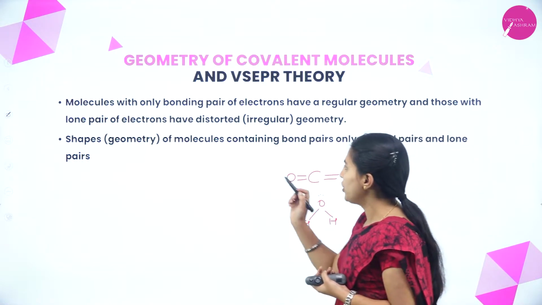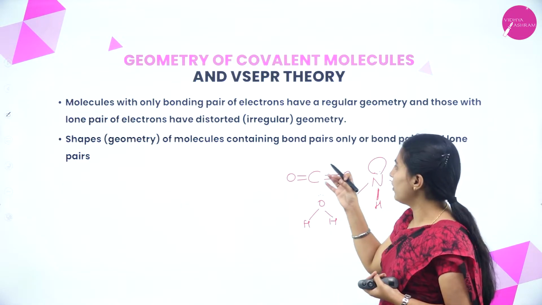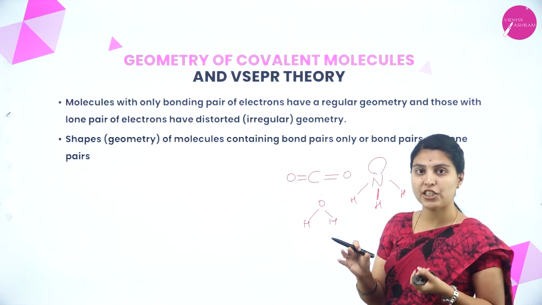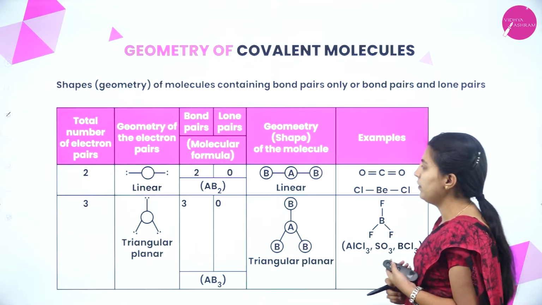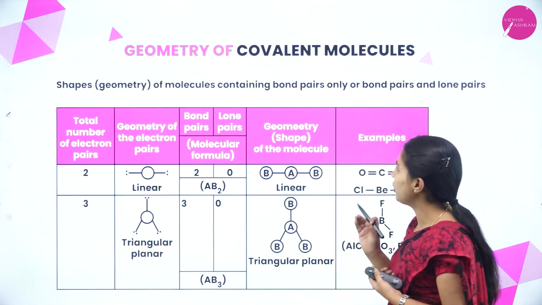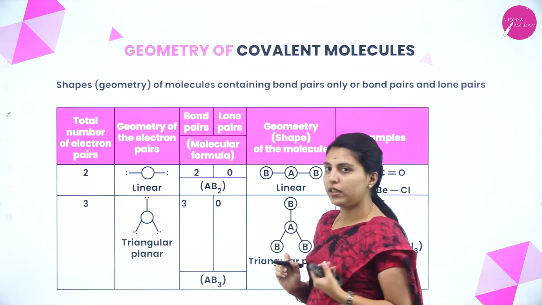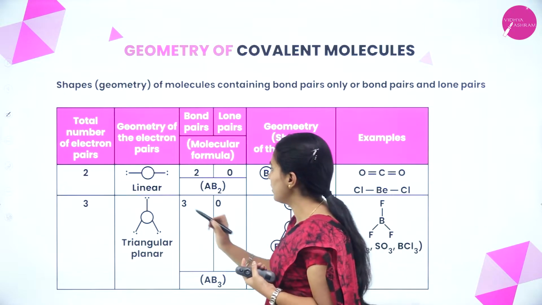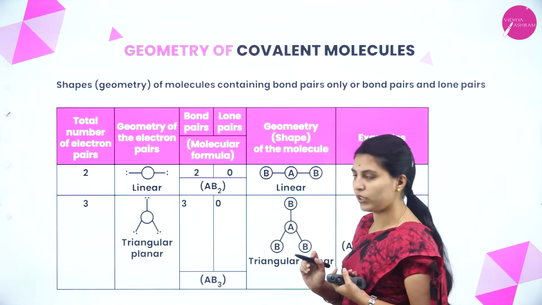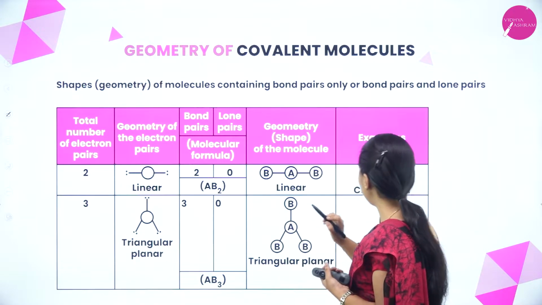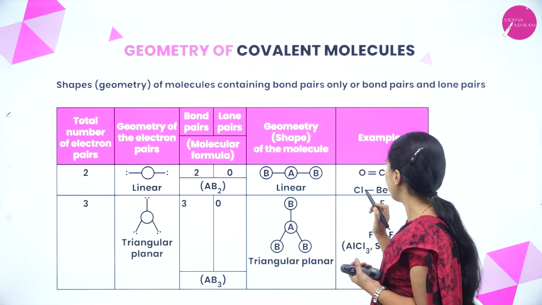and it will distort the geometry of the molecule. Shapes of molecules containing bond pairs only, or bond pairs and lone pairs. Next, this is the geometry of covalent molecules; here shape or geometry will be seen. Total number of electron pairs is 2: the geometry will be linear, with bond pairs 2 and lone pairs 0, called AB2. Example, carbon dioxide: 2 bond pairs are present, no lone pairs, that's why it is linear.